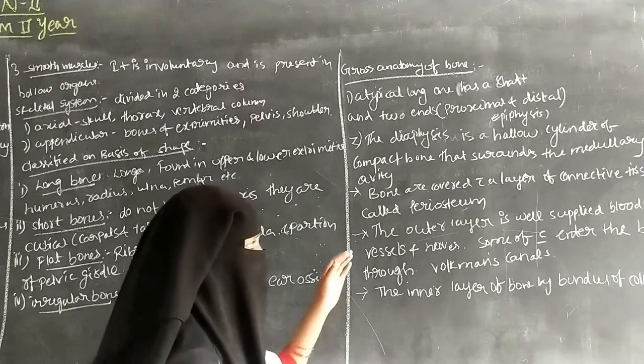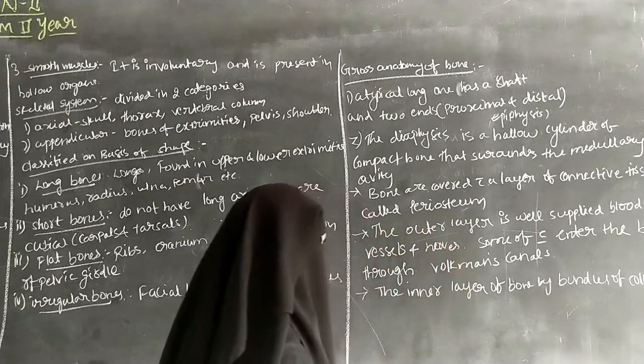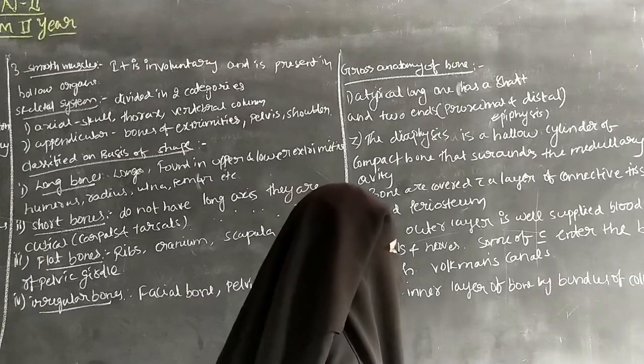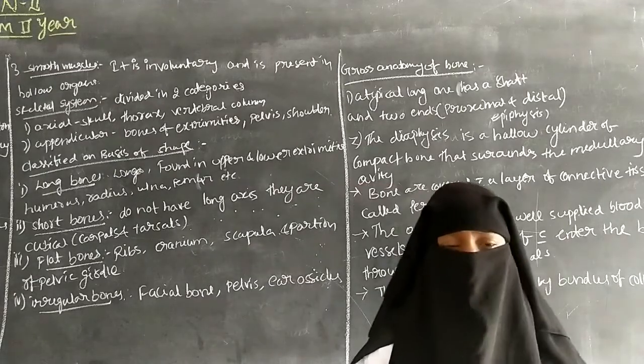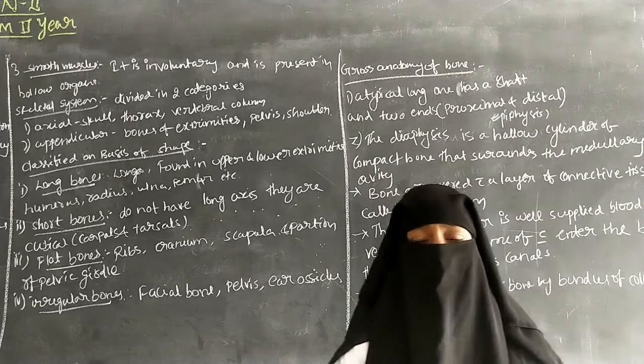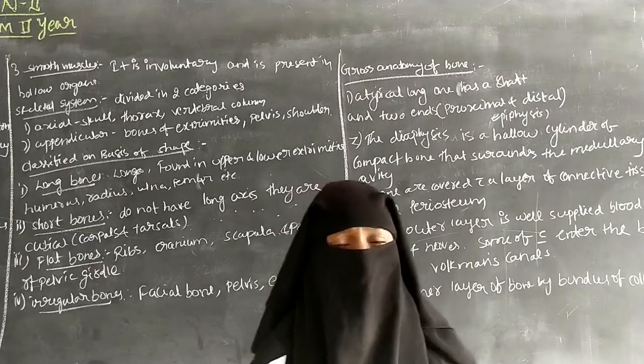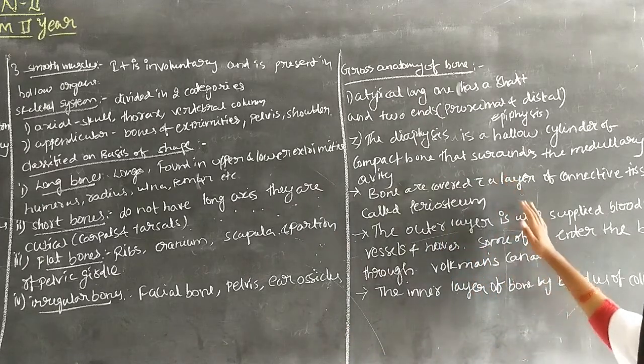So the outer layer is well supplied with blood vessels and nerves to the bone, and the inner layer of bone consists of bundles of collagen. So that is about the gross anatomy of the bone.